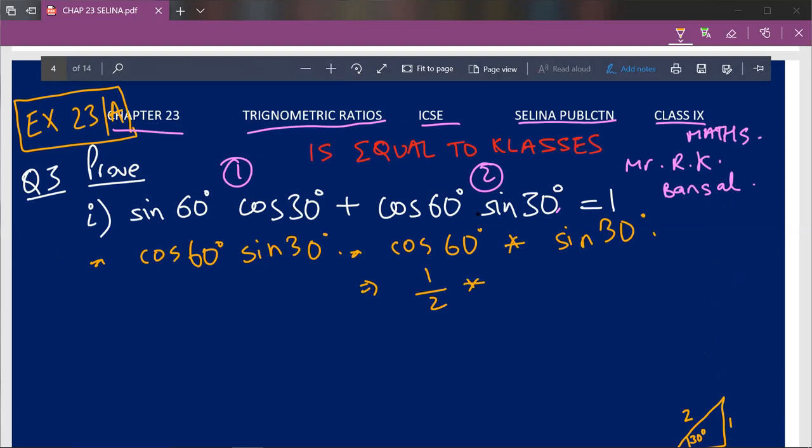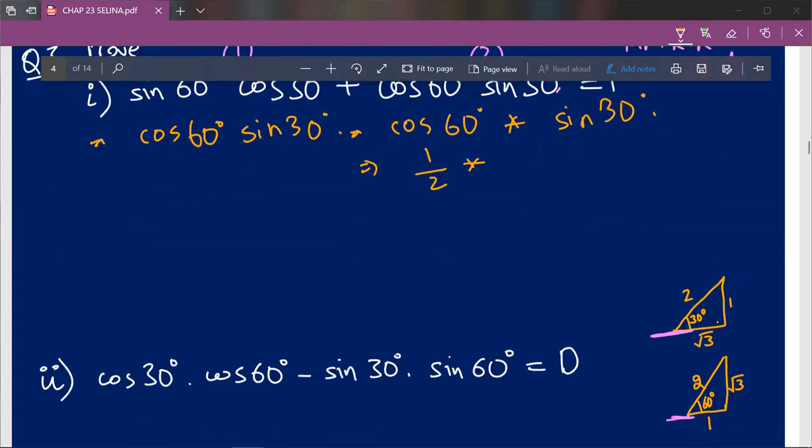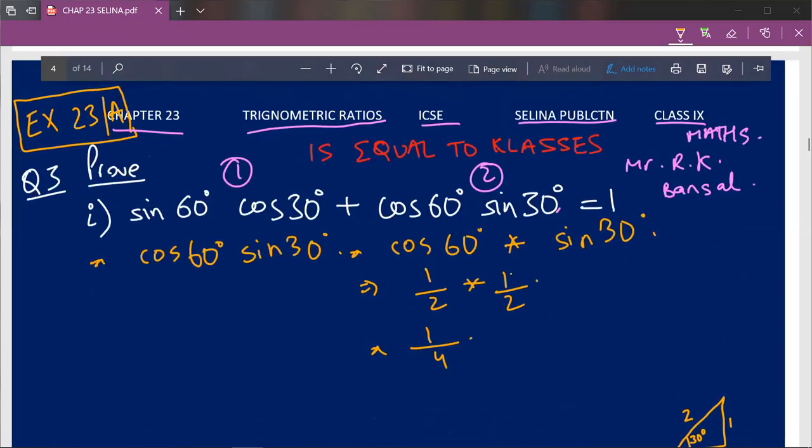Now for sine 30 degree, there is a magic triangle given to us, that is this magic triangle. So with respect to this angle 30 degree, and it should be towards the ground, find sine 30 degree, that is 1 upon 2. This will also be 1 upon 2. So therefore 1 into 1 is 1, and 2 into 2 is 4. So therefore our answer to cos 60 degree sine 30 degree will be 1 upon 4. As I said before, please note this down.